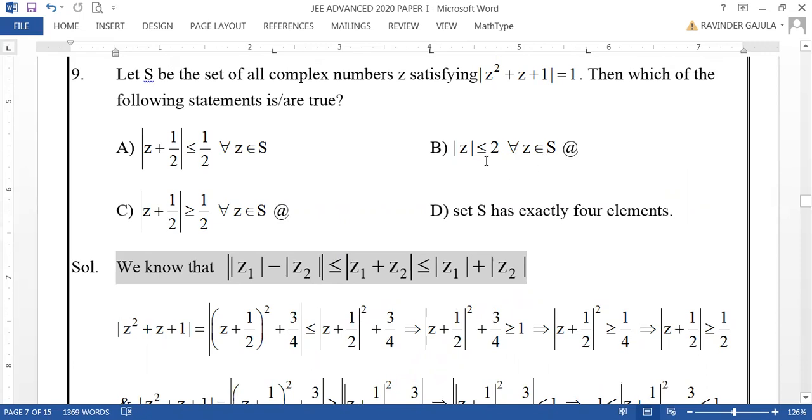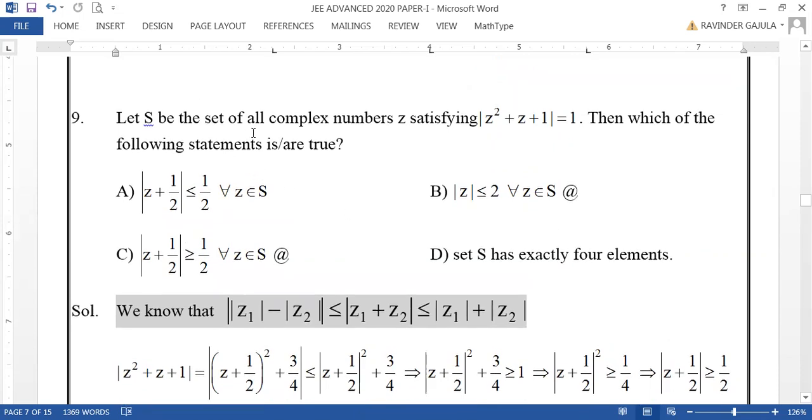Now, like this, when mod z is less than or equal to 2 and set S, what is set S here? Set of all complex numbers z satisfying this one, then which of the following statements is correct? This mod z less than or equal to 2 is representing the region inside the circle of radius root 2. Hence, there will be infinitely many complex numbers. Hence, S has exactly 4 elements is wrong, because there will be infinitely many complex numbers following this condition.